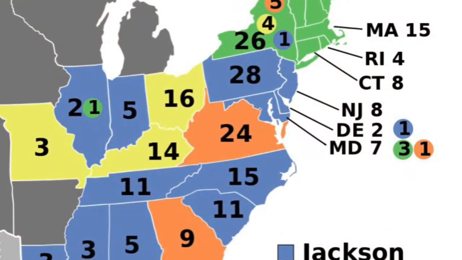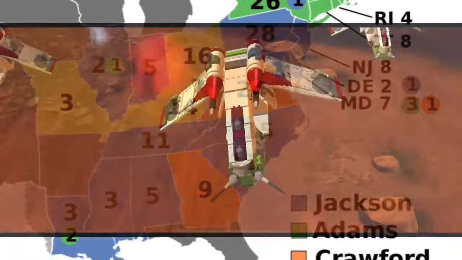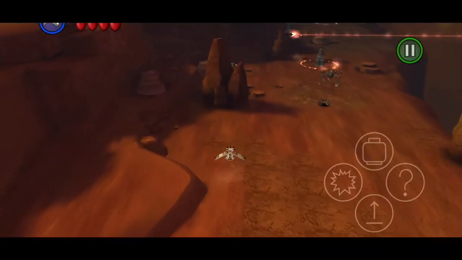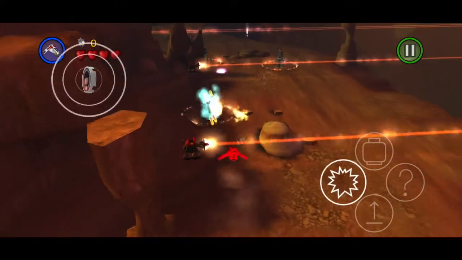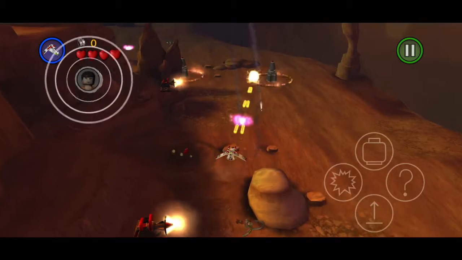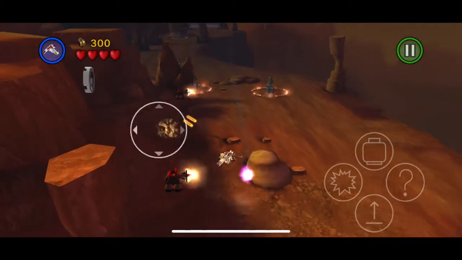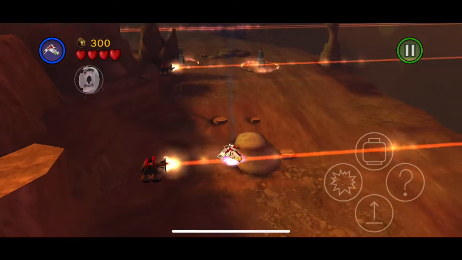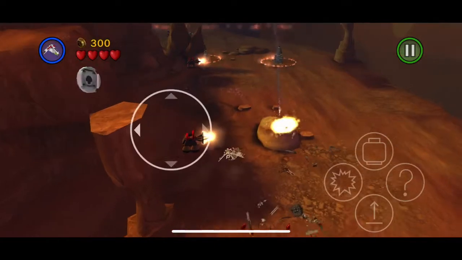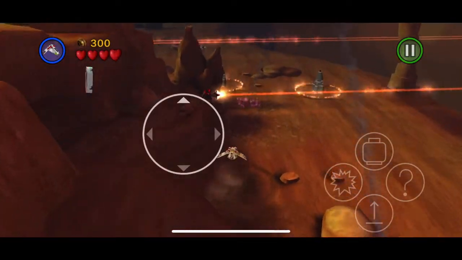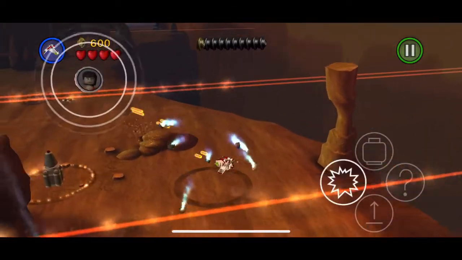The results: Andrew Jackson got the most votes, winning 99 electoral votes from Pennsylvania, North Carolina, South Carolina, Tennessee, New Jersey, Maryland, Alabama, Indiana, Louisiana, Mississippi, Illinois, and New York. Jackson also won the most popular votes, getting 151,271, or 41.36% of the total.